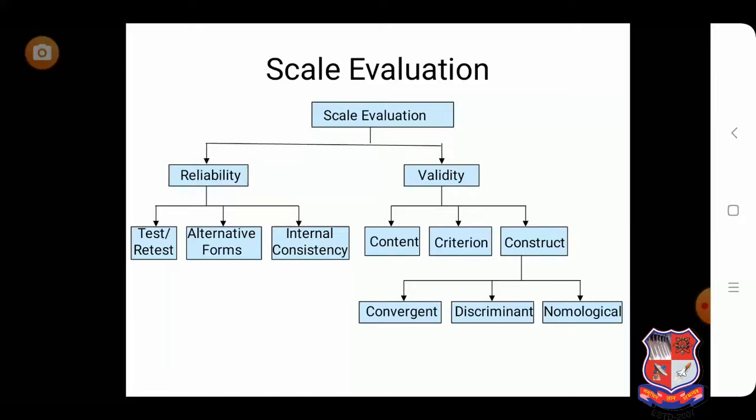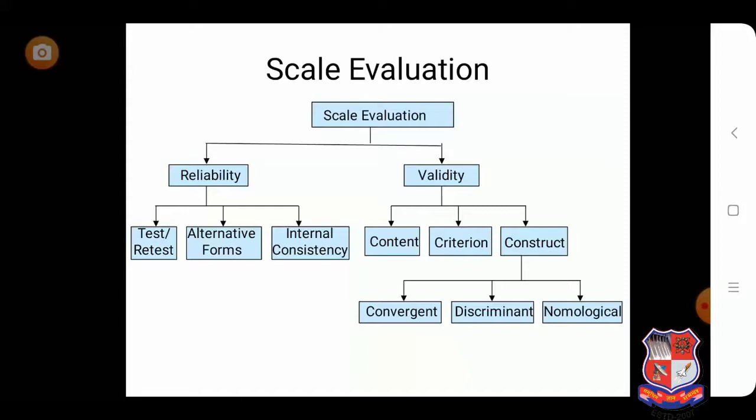If we talk about reliability, basically reliability is all about the consistency of the result. There are 3 methods of reliability: test-retest, alternative forms, and internal consistency. We will discuss them later on. If we talk about validity, it is related to the accuracy of the result, and to whatever we want to measure, whether we are measuring the same thing or not. There are 3 types of validity: content, criterion and construct. And for construct validity, there are 3 types: convergent, discriminant and nomological.